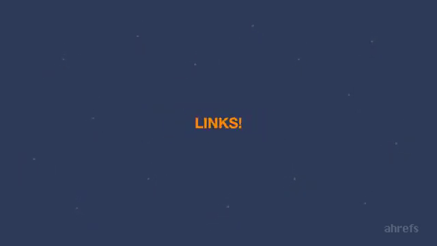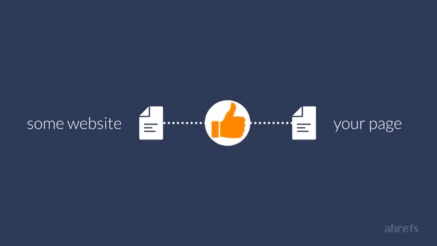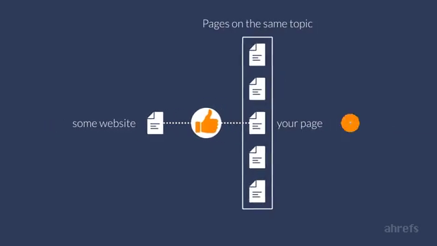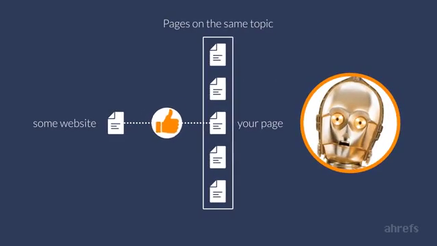But think about it for a second. In order for Google to measure how people behave after clicking on your page in the search results, that page should somehow rank in the top 10 search results in the first place. So how do you get in the top 10? Links from other websites is what gets you to the front page of Google. You can think of links as votes. When some website links to your page, they are telling Google that out of all pages on the same topic, they like your page best.